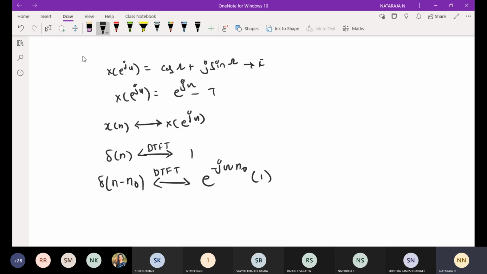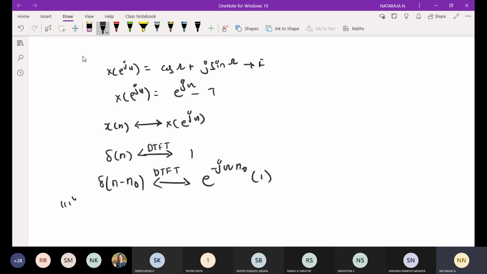Based on the shifting property, we discussed it in the properties: frequency domain, shifting property, linearity, modulation. So many properties we have discussed. Based on that, I can write e power minus j omega n naught as the DTFT of delta of n minus n naught. Similarly, if I am going to